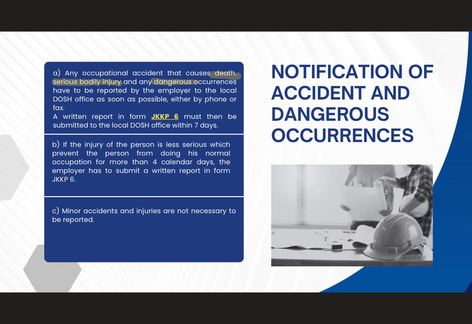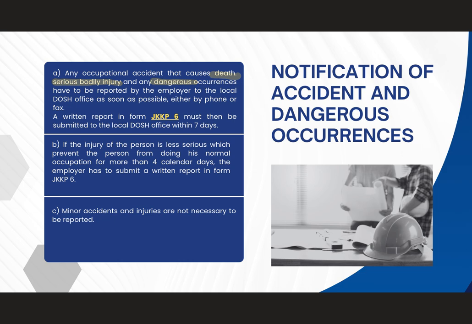The second one, if it is a non-serious injury, if a worker cannot perform normal work for more than 4 days, the employer must submit JKKP6 also. Minor accident injuries are not necessary to be reported.